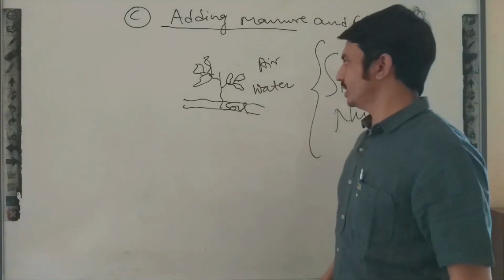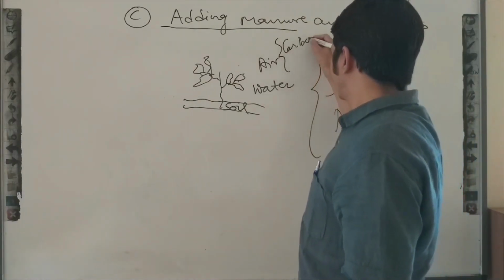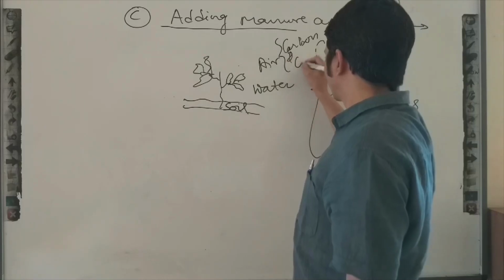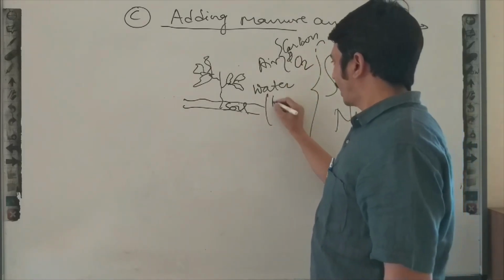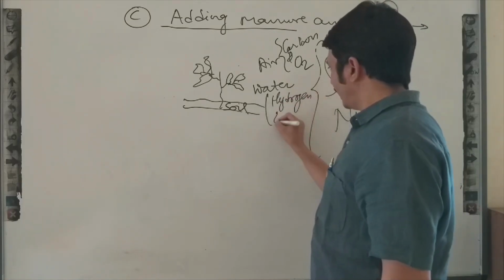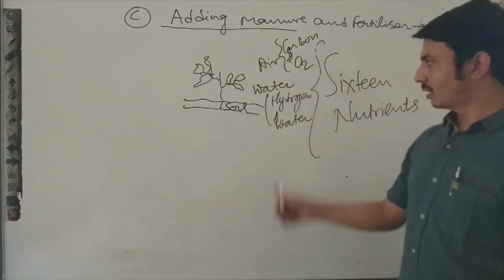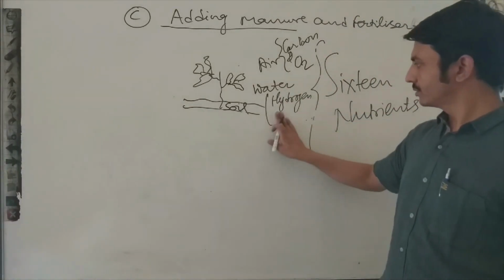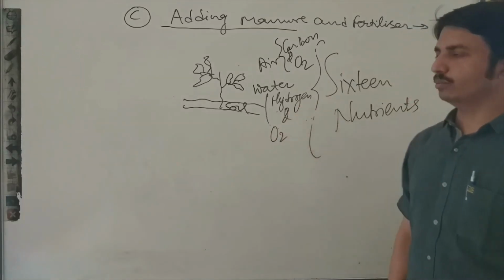Out of these 16 nutrients, carbon and oxygen the plant can get from air, and hydrogen and oxygen they can get from water.